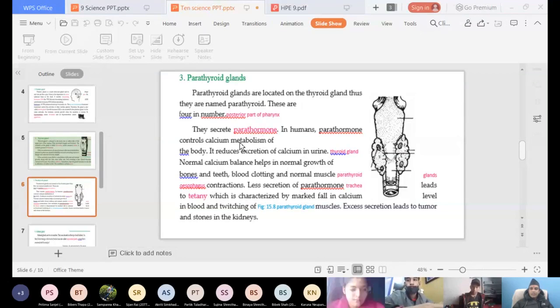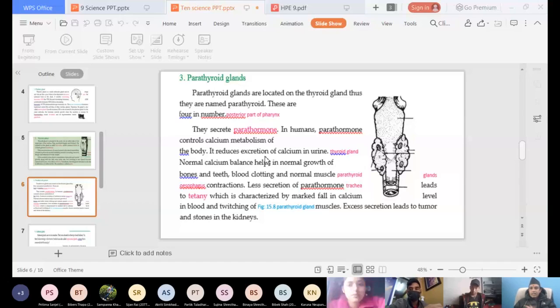Okay, and because of proper functioning of parathormone, our bones grow well, teeth grow well, and blood clots. Blood clots means when there is sometimes a wound in our hand, the blood stops coming out, that is blood clotting.